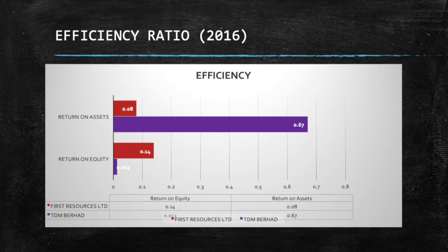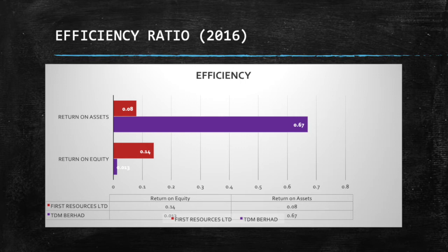For First Resources Limited Company, the return on equity results indicate that for every $1 of equity that is made available to the firm or that the firm invests in, the management of First Resources Limited Company is able to generate a return after tax of $0.014.